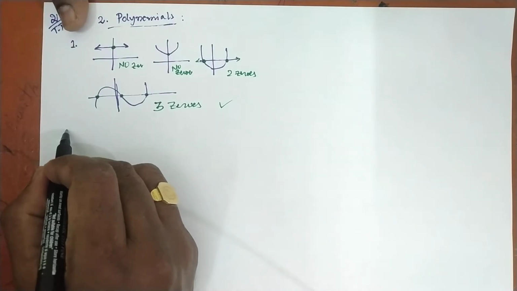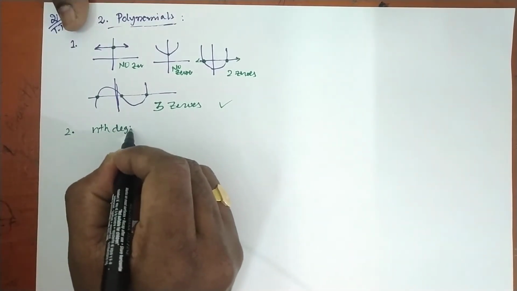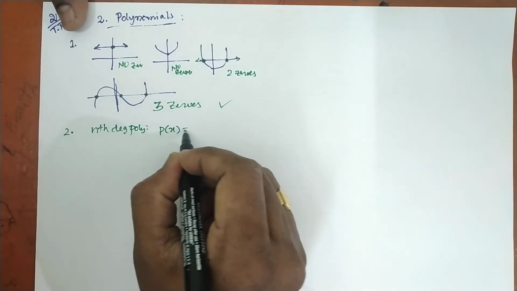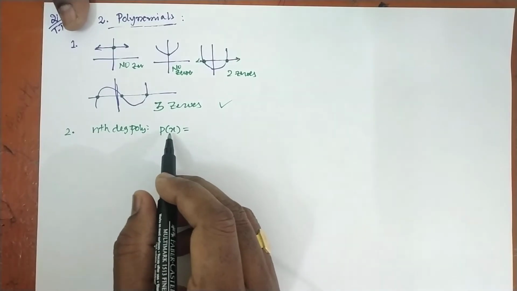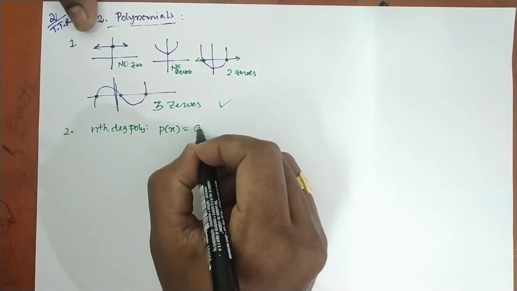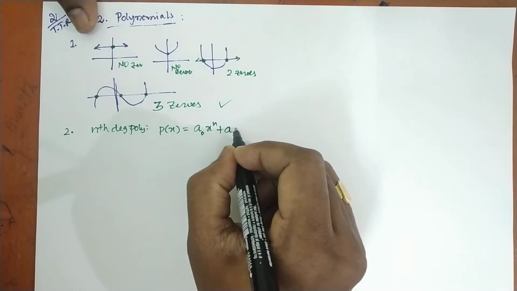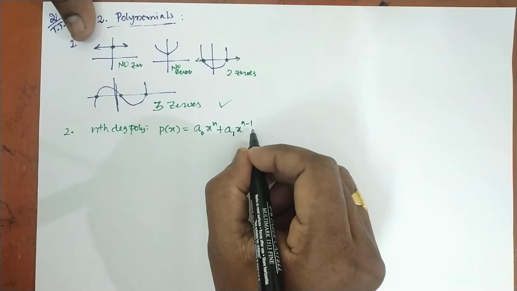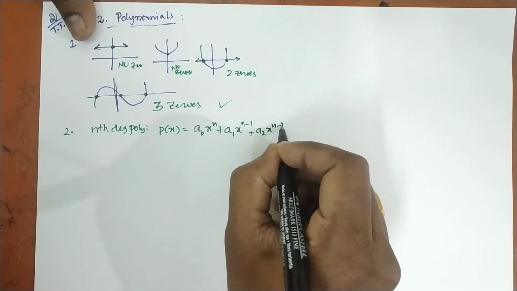Now the second important point: the nth degree polynomial, denoted p of x. A polynomial can generally be written as p of x equal to a0 x power n plus a1 x power n minus 1 plus a2 x power n minus 2, and so on.